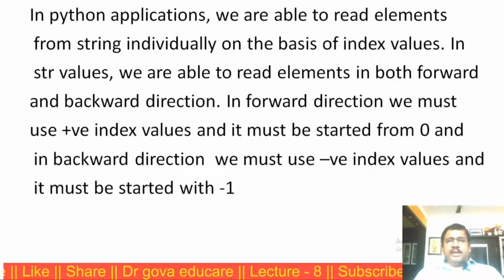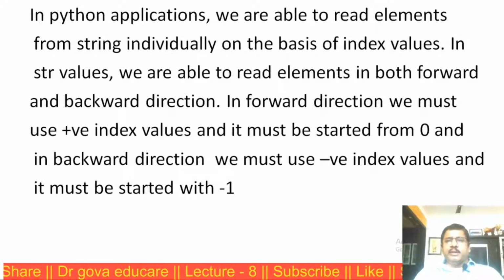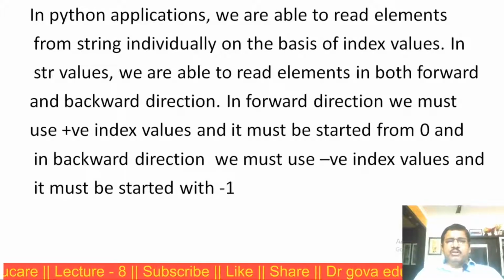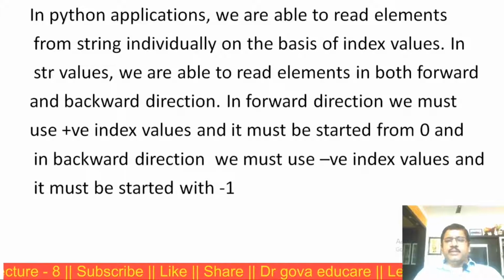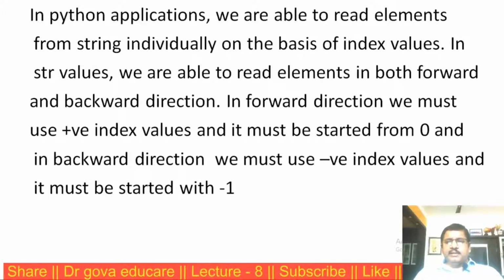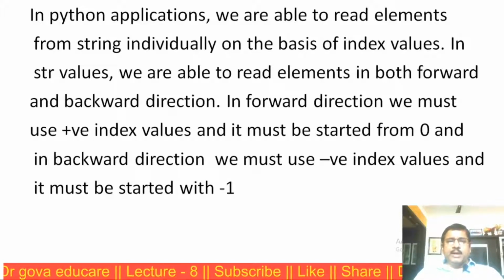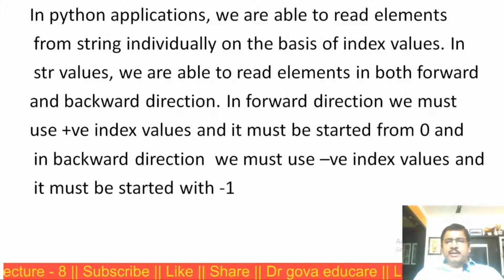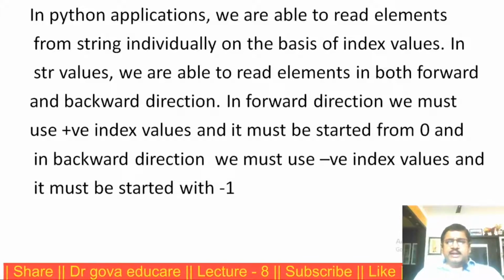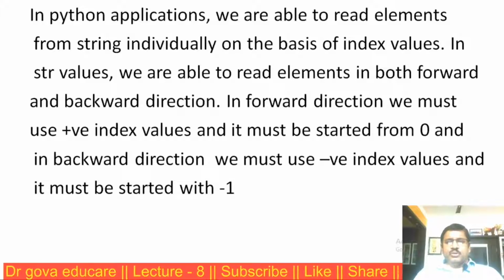In Python applications, we are able to read elements from a string individually on the basis of index values. In string values, we are able to read elements in both forward and backward directions. In forward direction, we must use positive index values and it must start from 0.